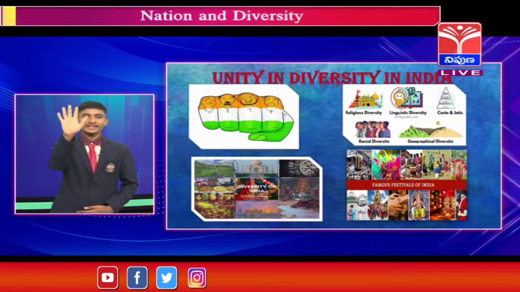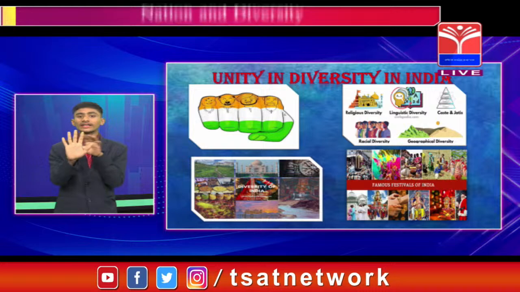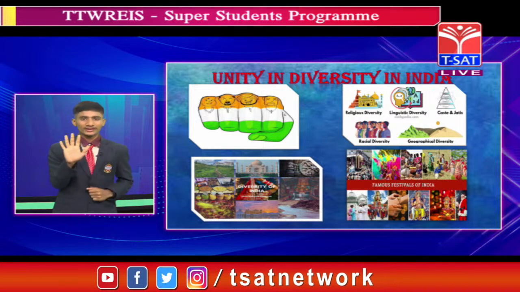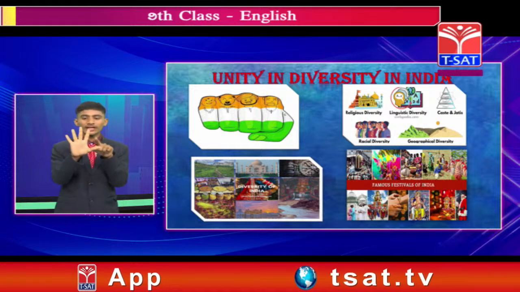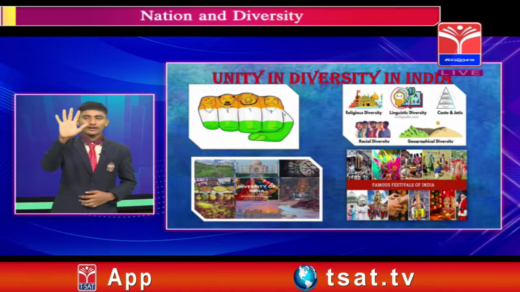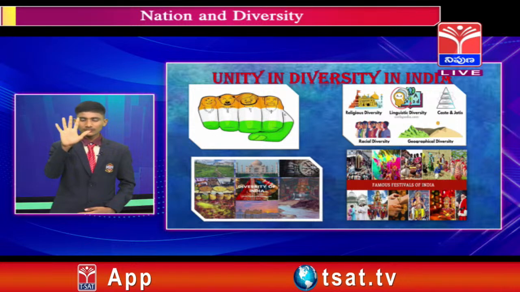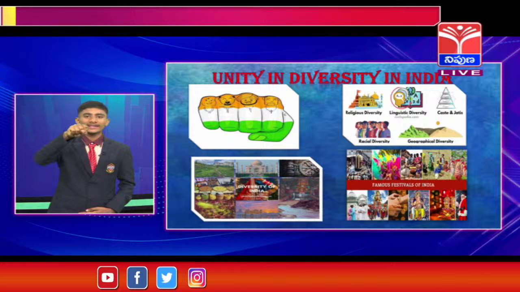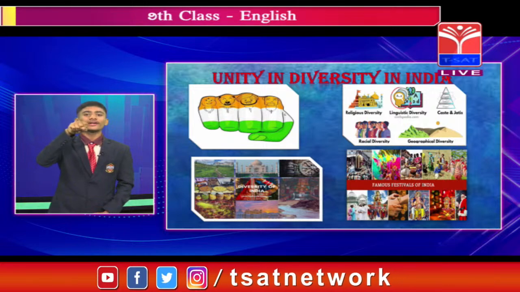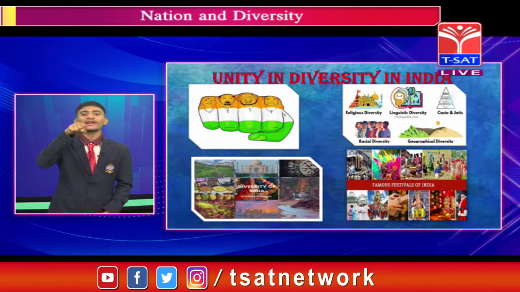When you hold your hand together like this, it is known as unity. Then it will look like unity. That is what India is.